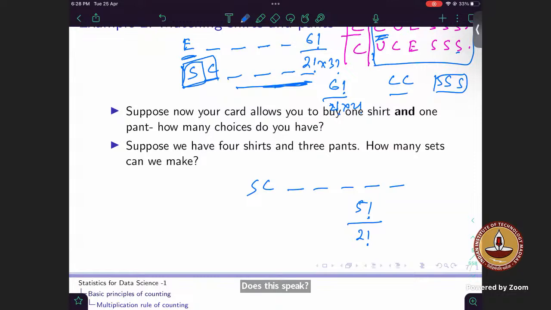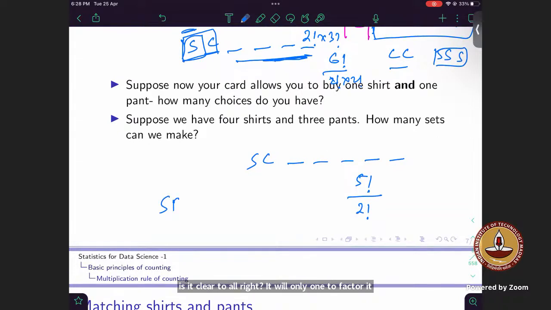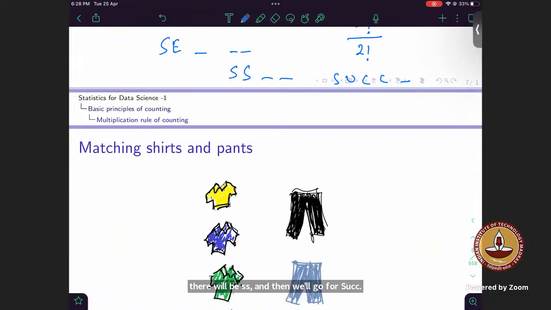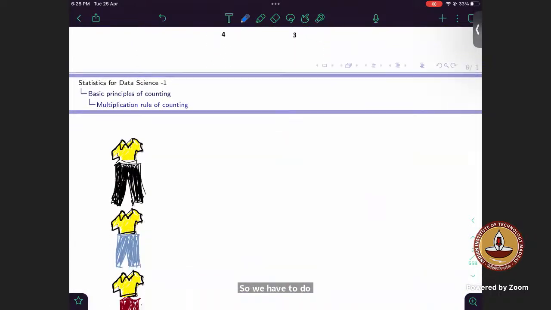Is it clear to all? Why it will be only one 2 factorial, right? Yes, sir. Okay. And similarly, I think we'll not waste more time on this. Similarly, for SE also we can do it the same way, and then there will be SS, and then we'll go for SUCC. So you have to do it systematically, one by one.